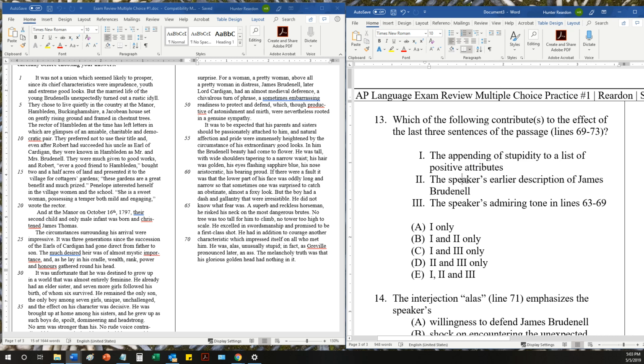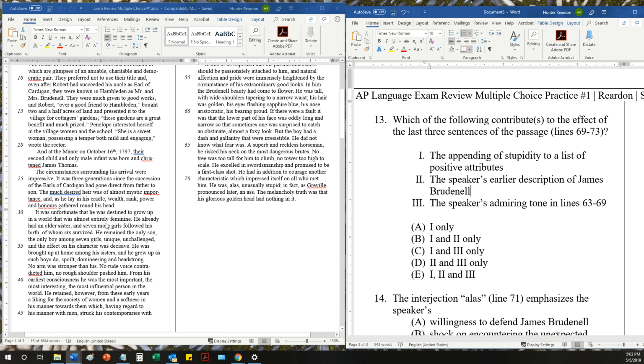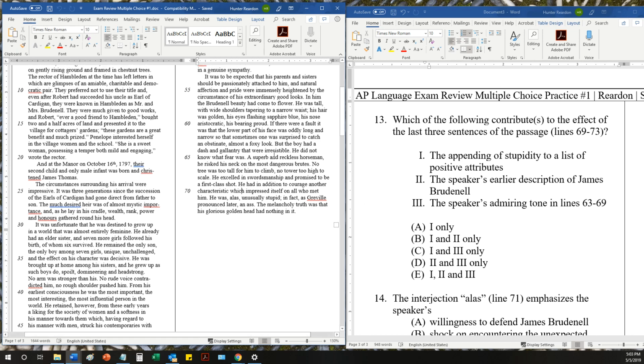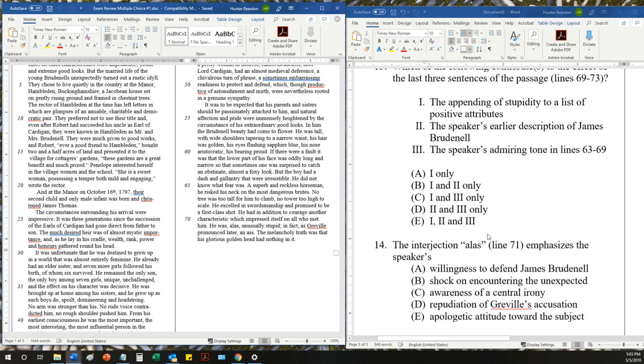The speaker's earlier description of James Brudenell, well, his earlier description was sort of like how he grew up. He was domineering, headstrong, arrogant. So I think stupidity contrasts with that in an indirect way. And then admiring tone, lines 63 to 69. Yes, that contrasts as well with stupidity. So E, 1, 2, and 3 is the correct answer.